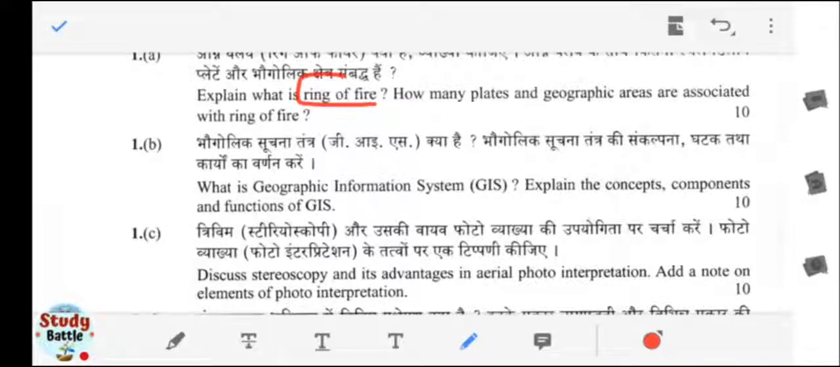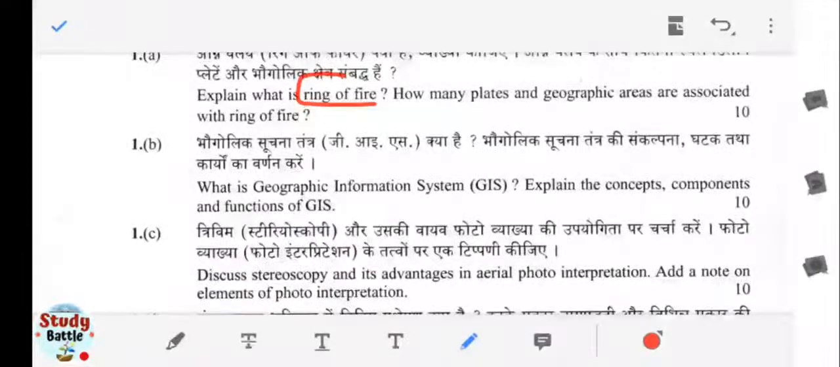You have to add how many plates and geographic areas are associated with the Ring of Fire. That means what are the essential plates which are governing and giving rise to such types of earthquakes in the Ring of Fire, as well as their geographical areas, and what are the plates around them which are giving rise to such catastrophic earthquakes.